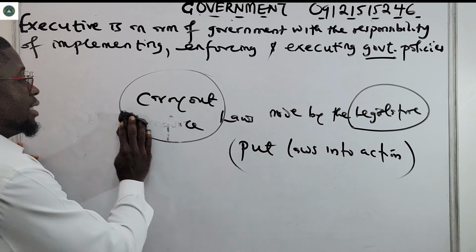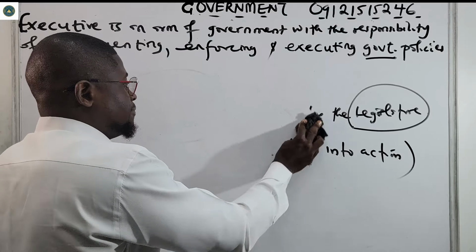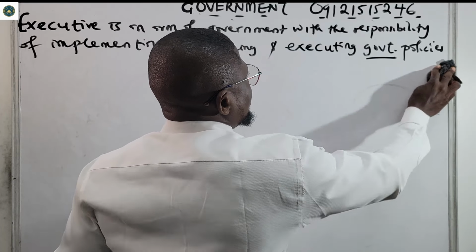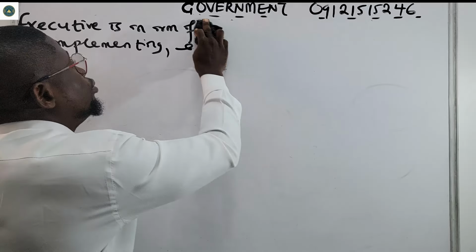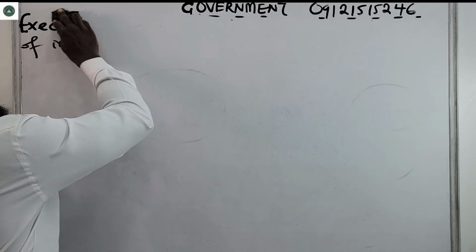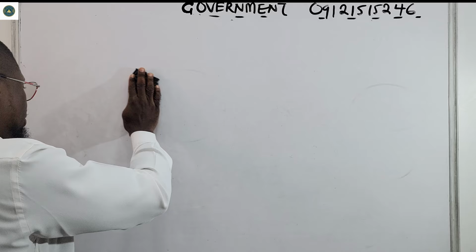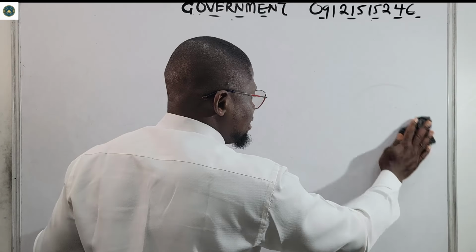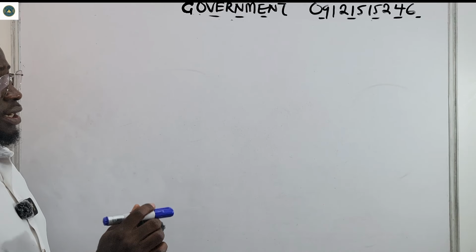So now let's quickly see the types of executive. There are many types of executive. I think about 8 of them that we're going to look at. We're going to begin with the most important ones, or the most popular ones that we see. We have the single or unitary executive, we have the dual executive, we have the collegiate, and many other types. Let's quickly just see some of them.